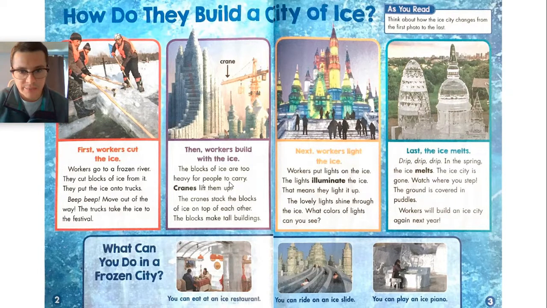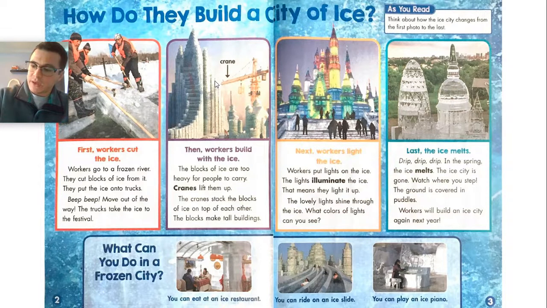So if we look in here, I'm going to read the sentences around the bolded word. The blocks of ice are too heavy for people to carry. Cranes lift them up. The cranes stack the blocks of ice on top of each other. The blocks make tall buildings. Okay, so this bolded word right here tells us what the cranes do, but it doesn't tell us what a crane is. So it's actually this text feature up here that shows us what the crane is. The crane is this whole thing right here. You can see them on construction sites a lot too. So the text feature that shows us what a crane is, is a label. This text feature is called a label.